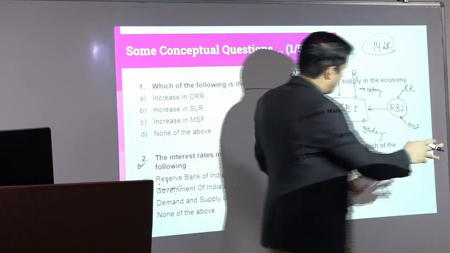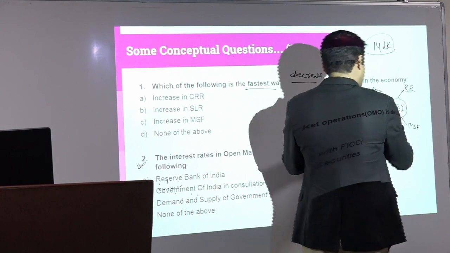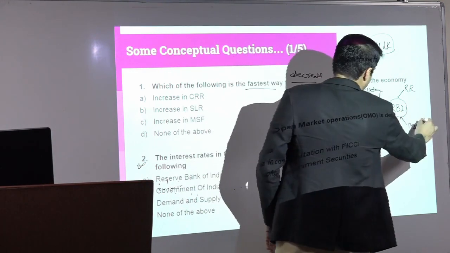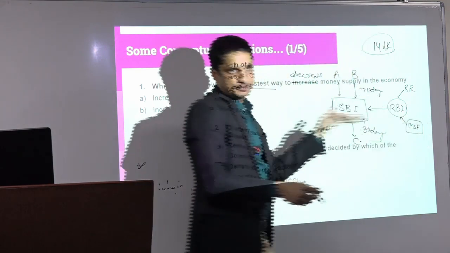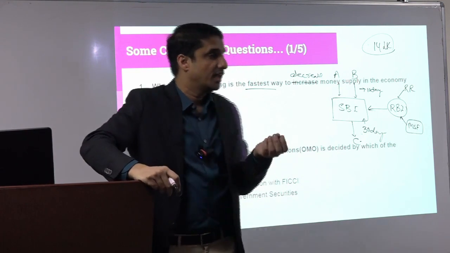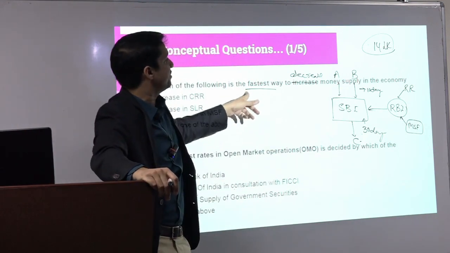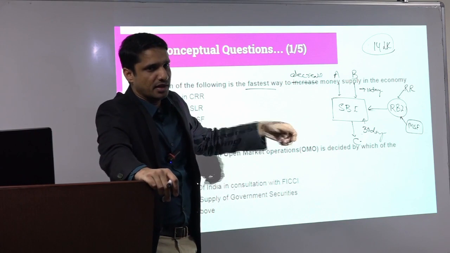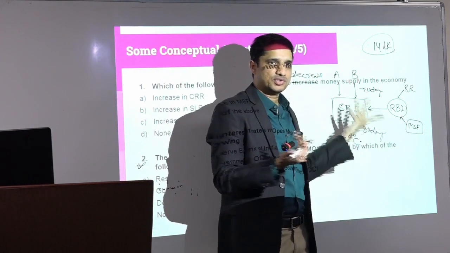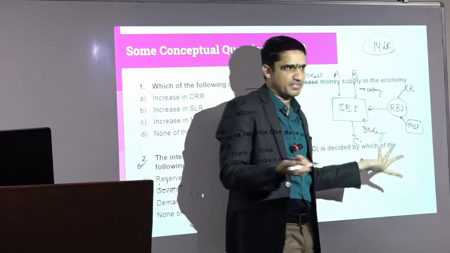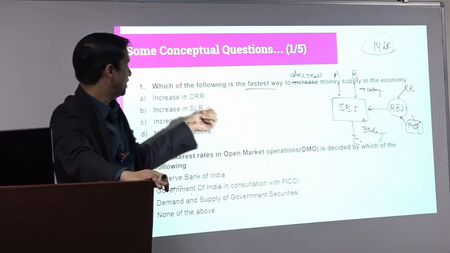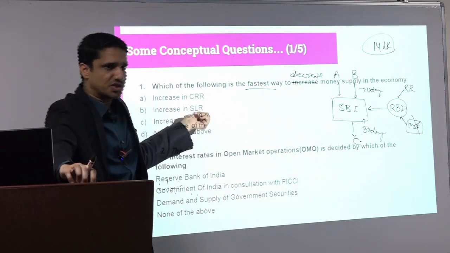It should not be unlimited, that you can borrow as much as you want. Only up to a certain level, and that too for this acute asset liability mismatch problem, RBI created this tool, marginal standing facility, and that is only for the overnight basis. But the question is the fastest way to decrease money supply. A problem is that unless and until SBI demands this fund, MSF is not even in the picture. So this cannot be the fastest way. Gone.